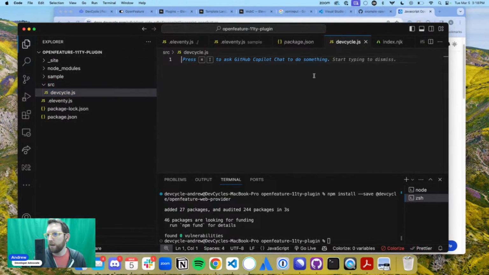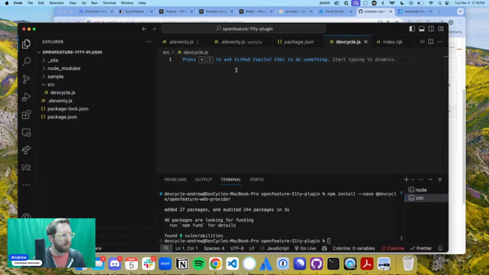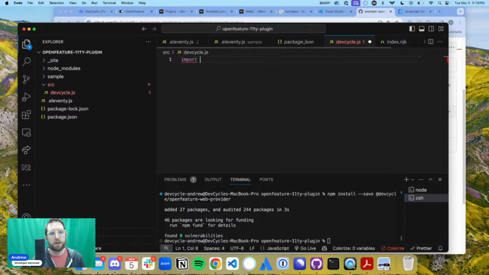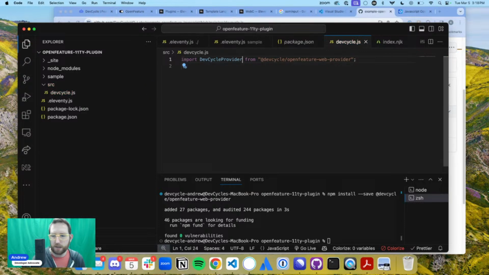All right, and then we're going to start to do some of the work that we did before in our other code examples. Not all of it, because we're not going to focus on things like updating UI. To get from 0 to where this plugin actually works, we don't need to. We don't need multiple types of users. I think we can talk about that later, but just to show the demo of how this works, the first thing we need to do here is import DevCycle provider. Amazing. So we've got our DevCycle provider now.